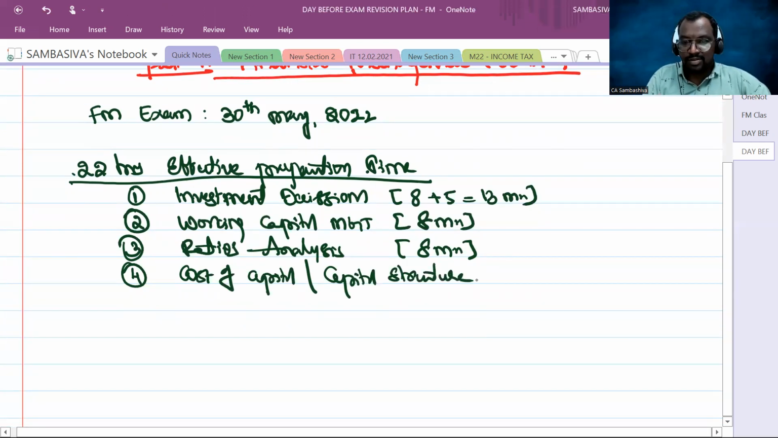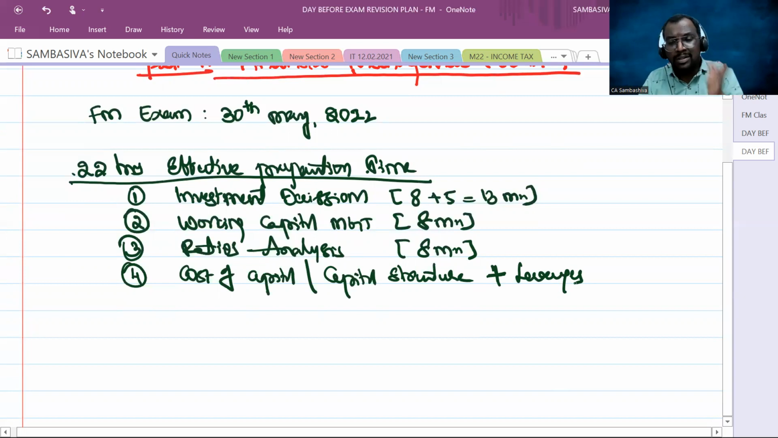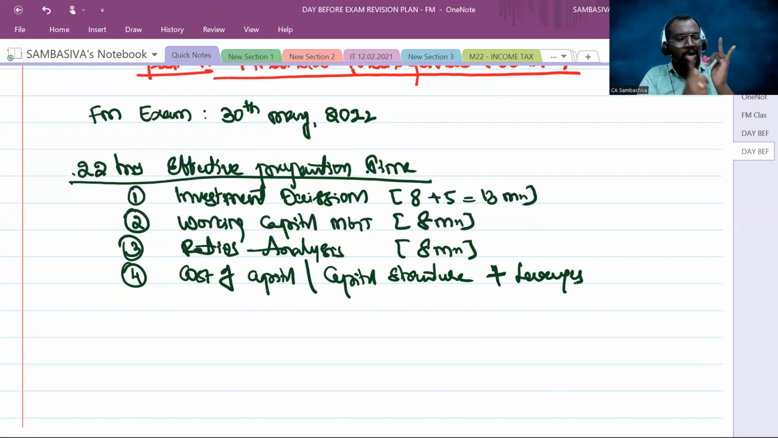Cost of capital, capital structure, along with leverages. Leverages is a very small chapter, all of you know very well. From that particular chapter, we may not expect an exclusive question for 8 marks, but how will leverages be asked? Either it should be combined with ratio analysis. So a ratio analysis plus leverages consolidated question for 8 marks, or cost of capital plus leverages for 8 marks, or capital structure plus leverages for 8 marks. Like this, it will be asked.